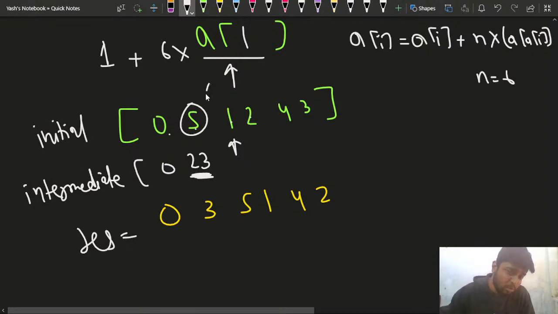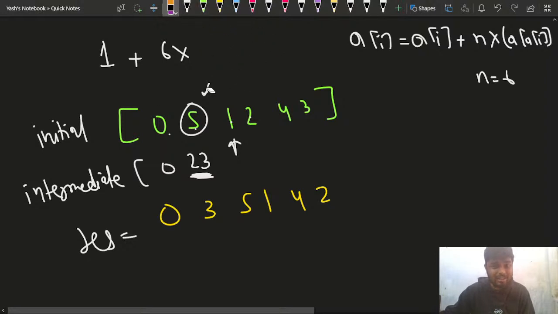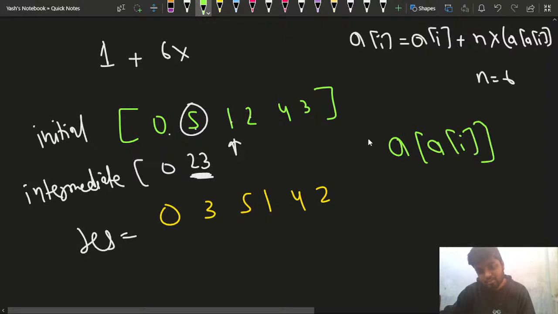But I was thinking that 5 must have been present there, right? So that is why I need 5. How can I get 5? I can take modulus n, right? So a of i will give me the previous value. How can I get it? I can modulo it with n, right? So this is what I can do.